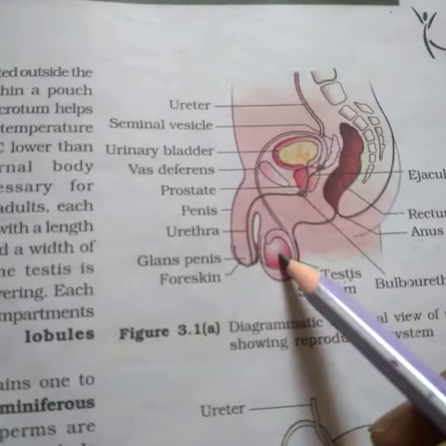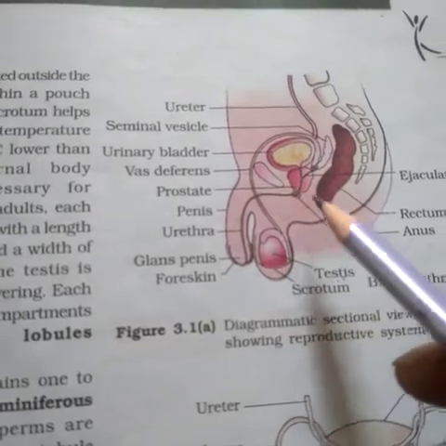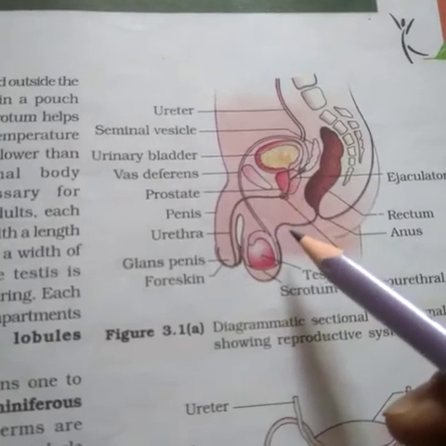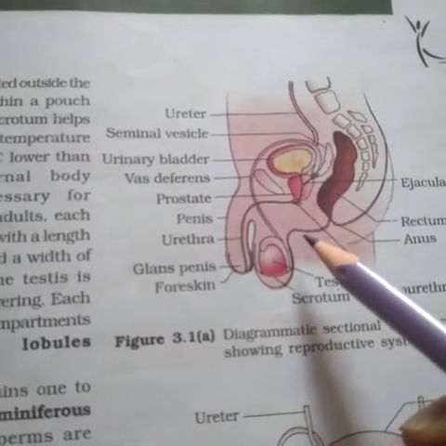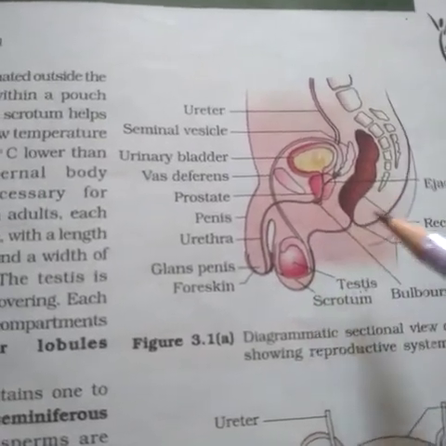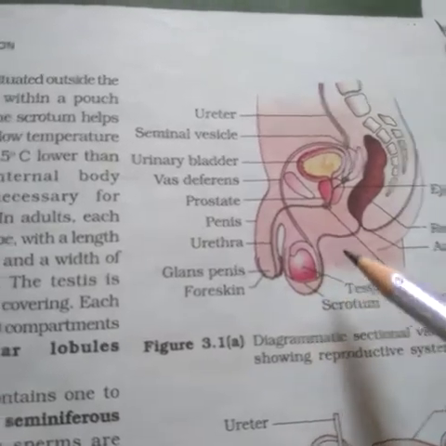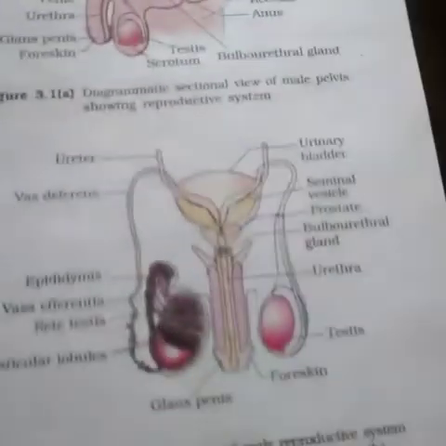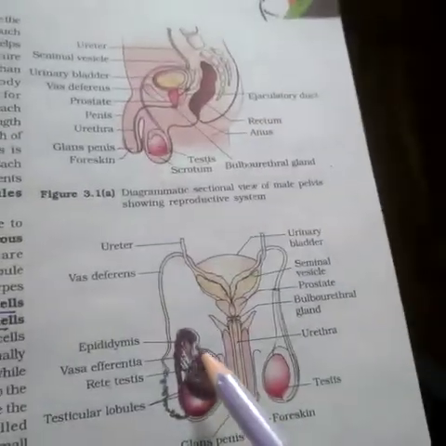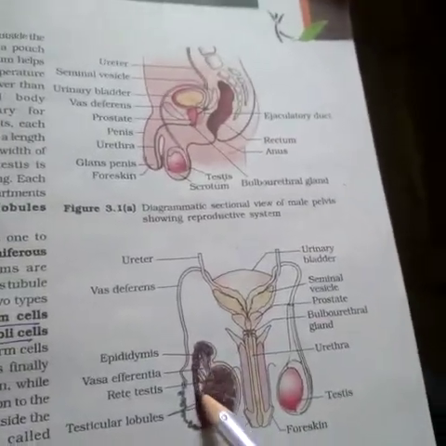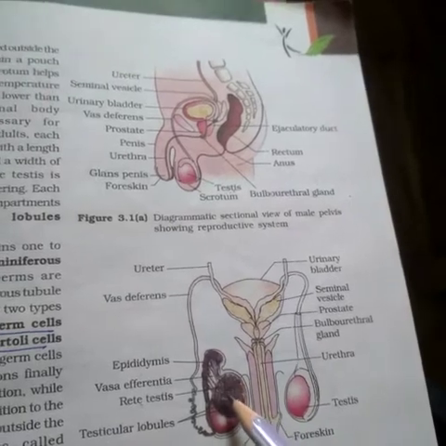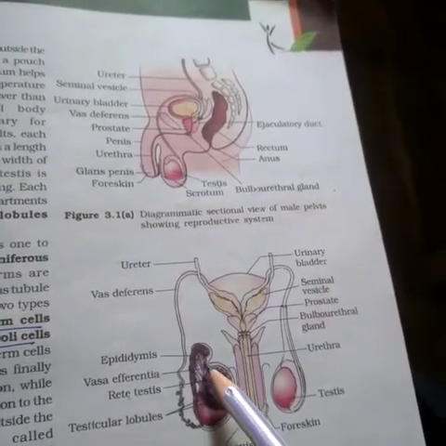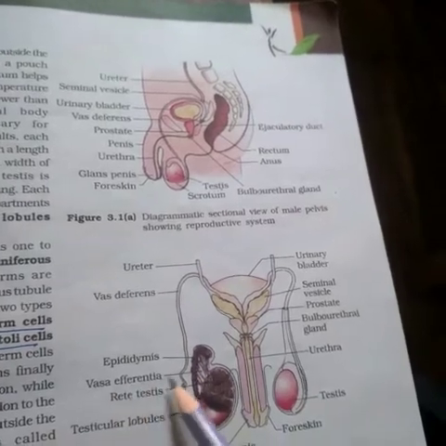Apart from this organ, some ducts and glands are associated with the male reproductive system, and these ducts and glands you can see here. In the next diagram you can see this structure is known as the epididymis, and it is connected to the testis by the vasa efferentia.